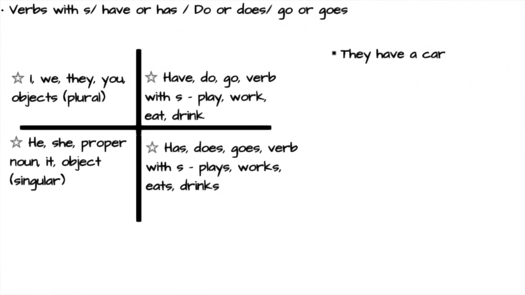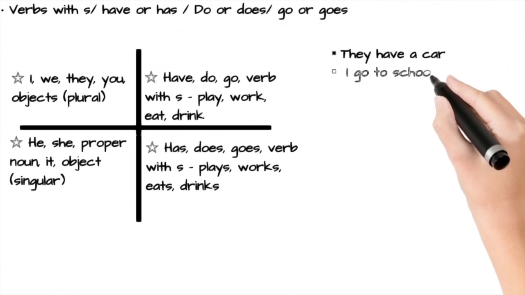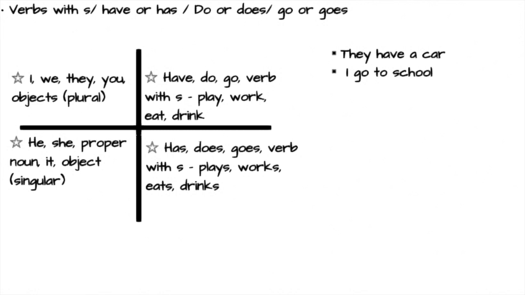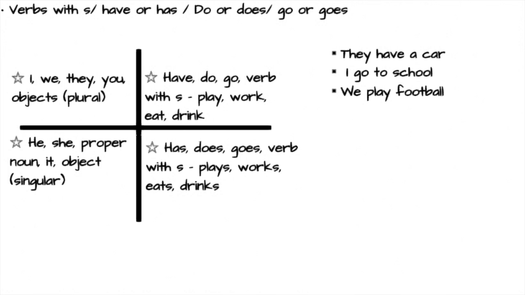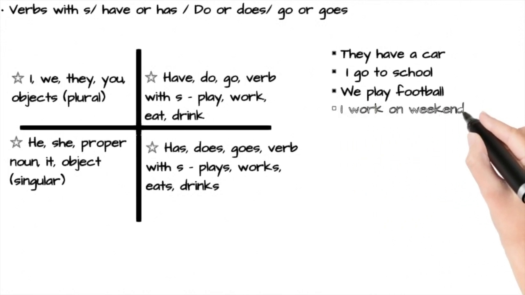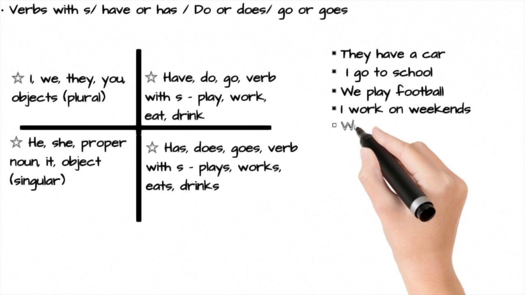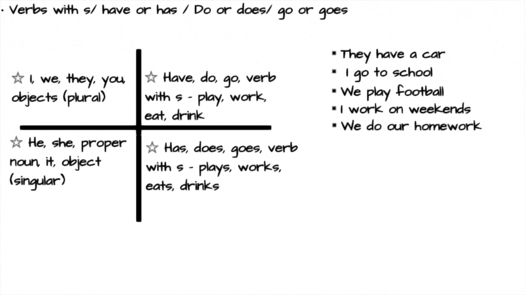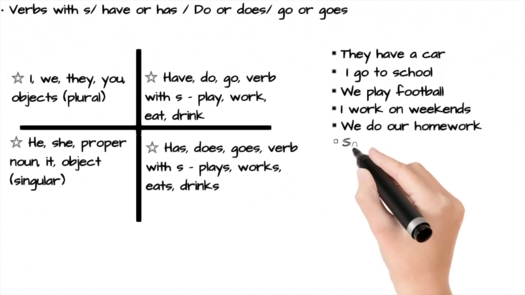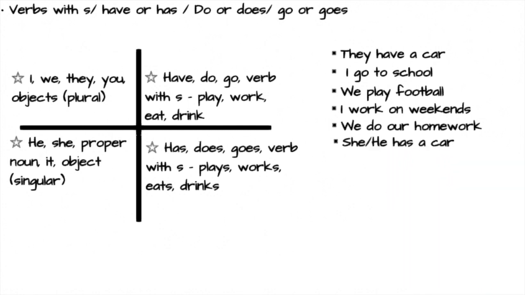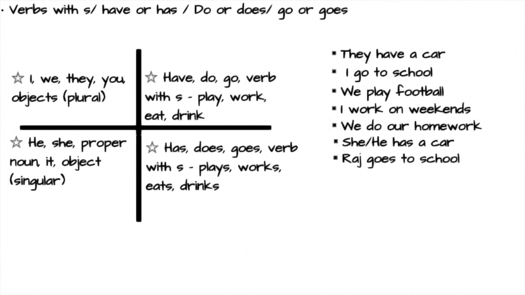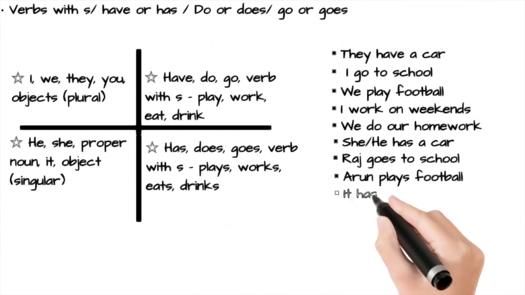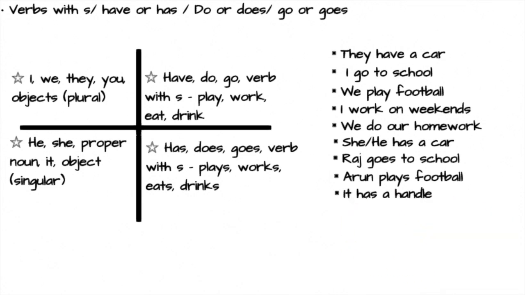They have a car. I go to school. We play football. I work on weekends. We do our homework. She or he has a car. Raj goes to school. Arun plays football. It has a handle.